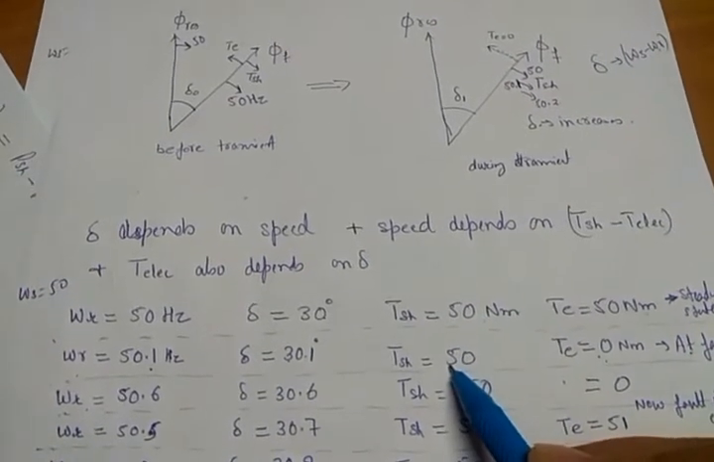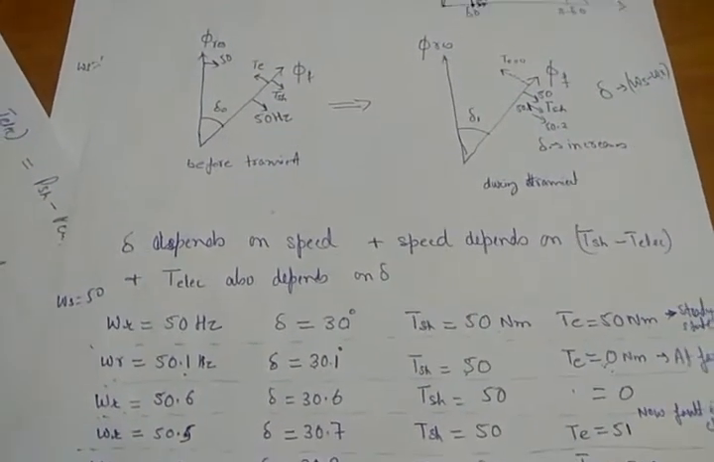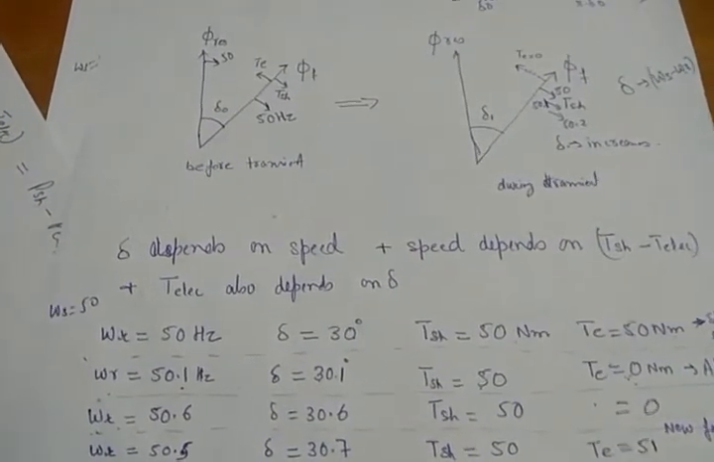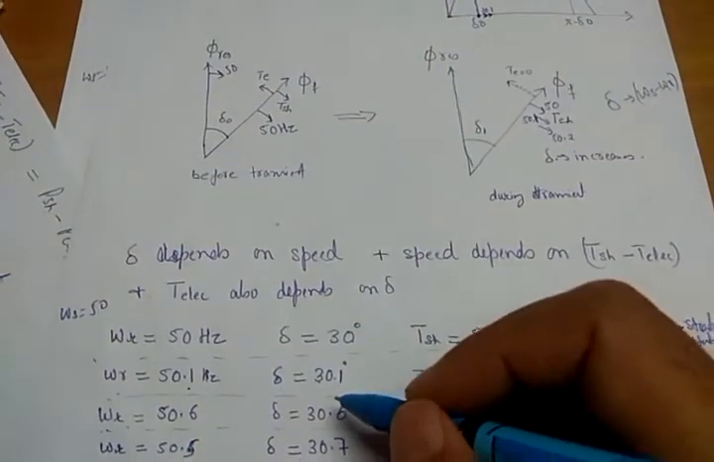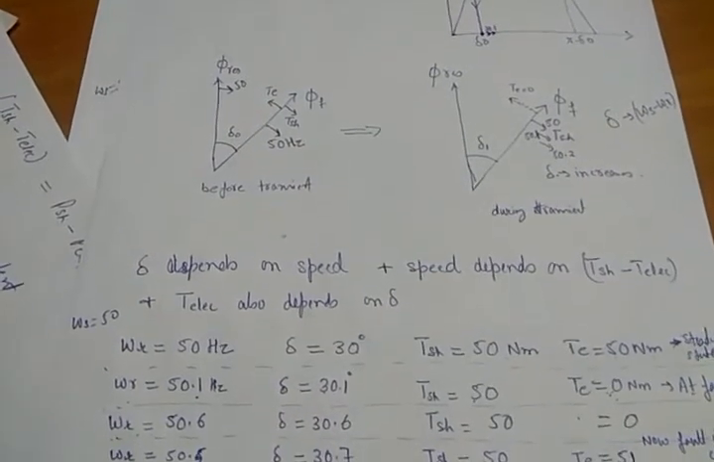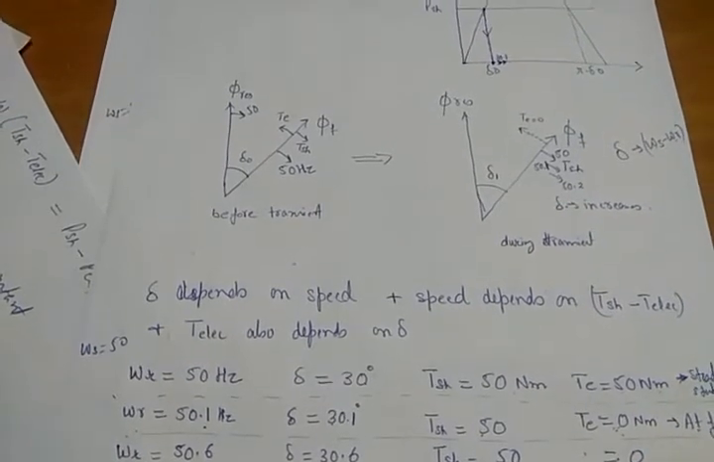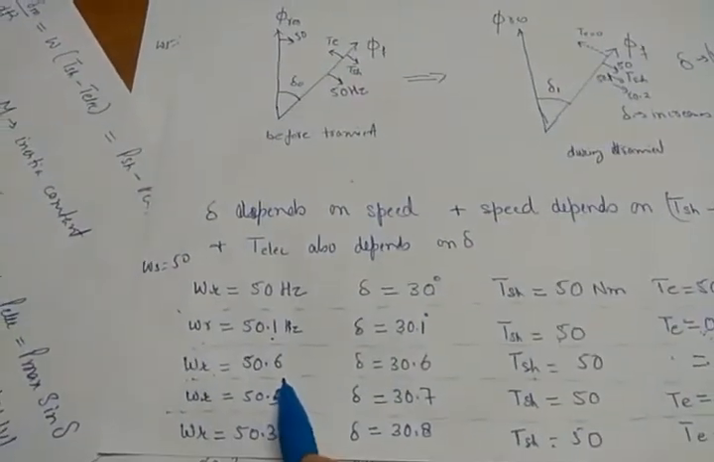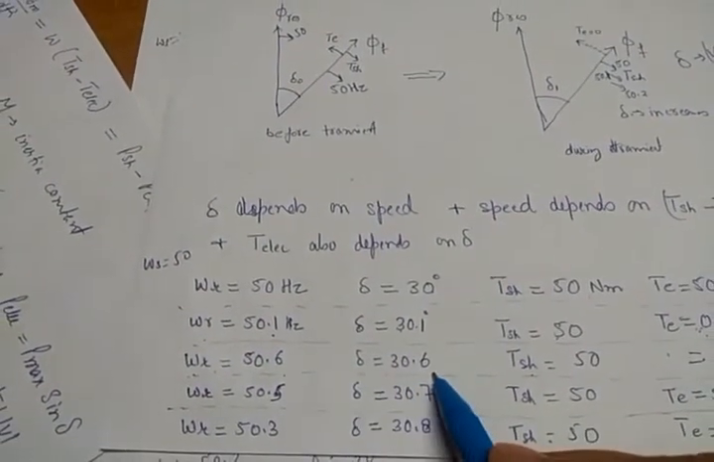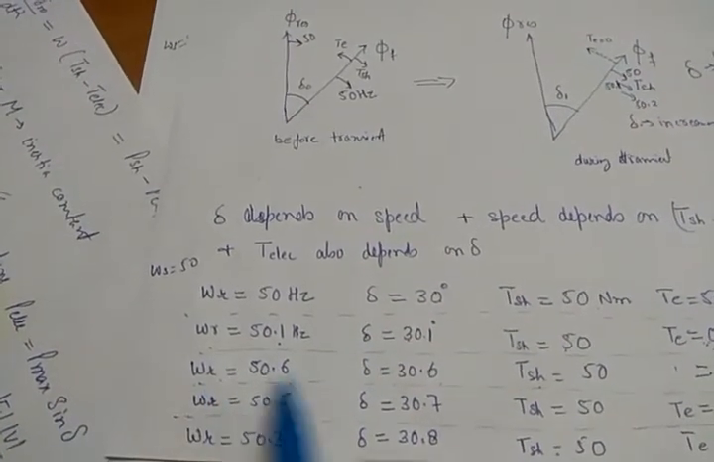Shaft power is constant. Electrical torque is zero, but at the same time the shaft power cannot decrease instantaneously because there is rotor inertia. It will change slowly. Electrical torque is zero, shaft torque is still there, so rotor speed will increase further from 50.1 to 50.6. If rotor speed increases further, then delta will further increase. As long as there is no electrical torque, the rotor speed will increase continuously and delta will also increase.